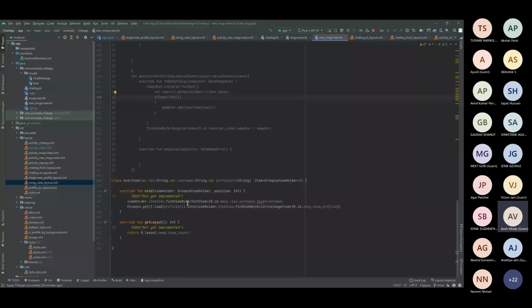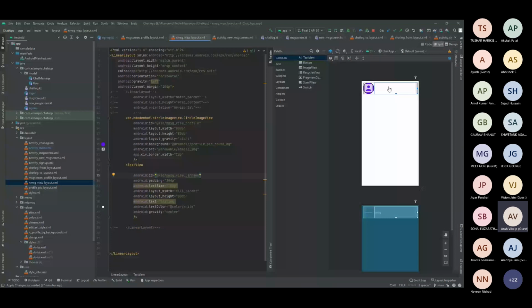This is the view holder dot item view dot findViewById, and this is the new message username. And I'm setting the username text as the username which I fetched from this particular Groupie adapter. After that, I'm setting the profile URL here. That's all. So that's how this particular activity or view is bound to a layout using the data which we fetched from Firebase. And I guess that's all from my side.